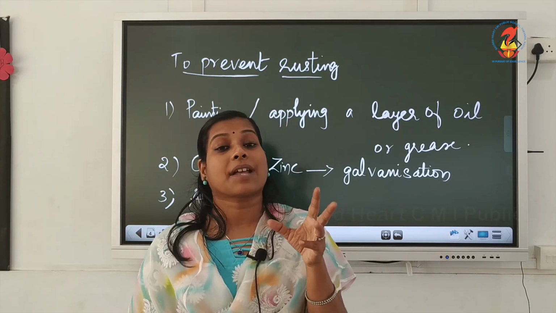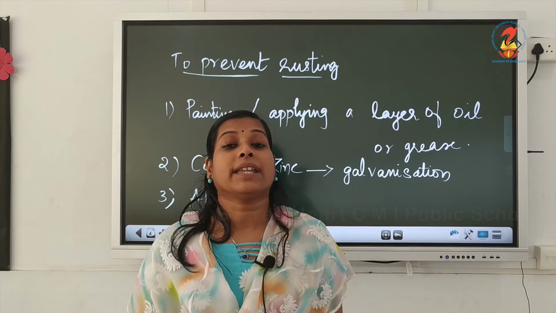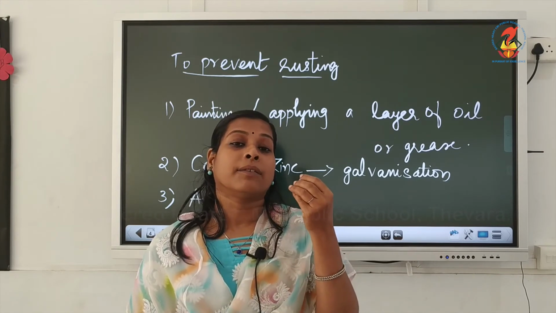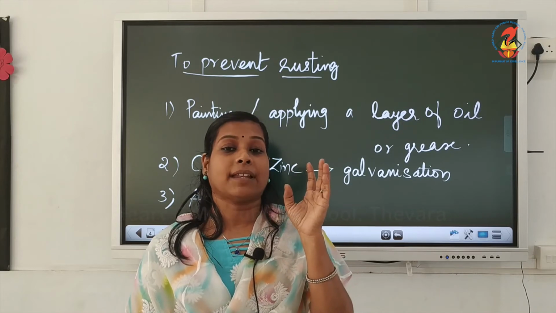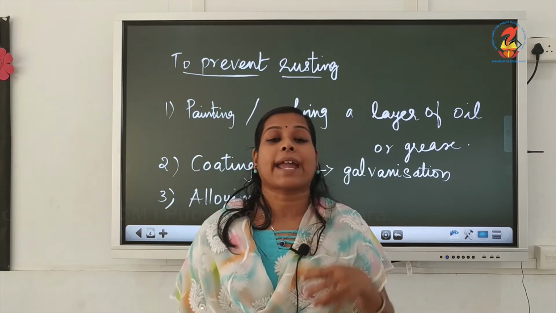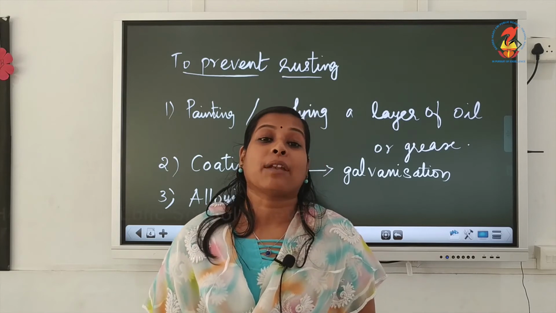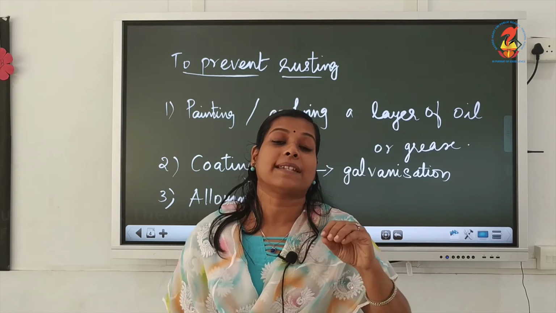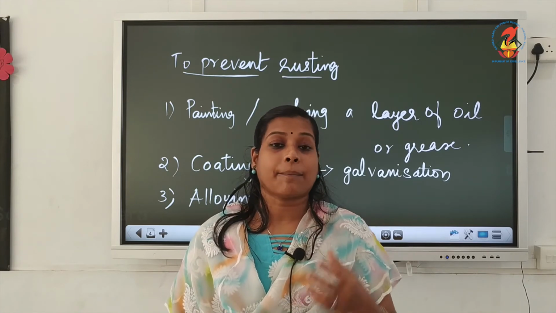Because due to this rusting, we will lose a lot of money. A lot of damage to the iron articles will be there, and we have to spend a lot of money for the replacement of these damaged iron articles.